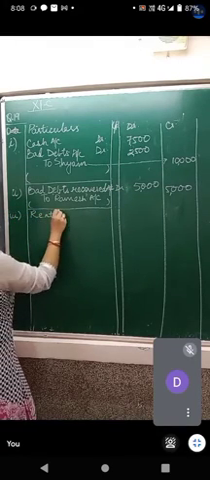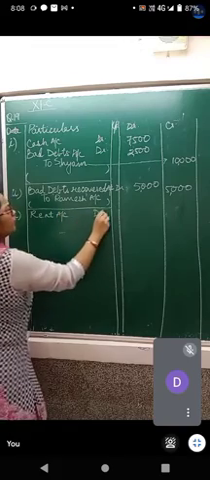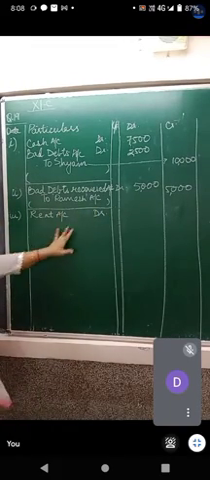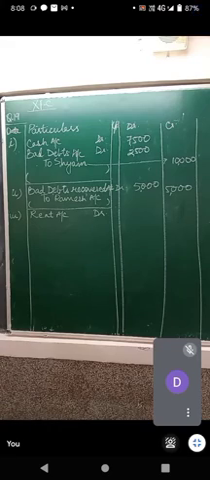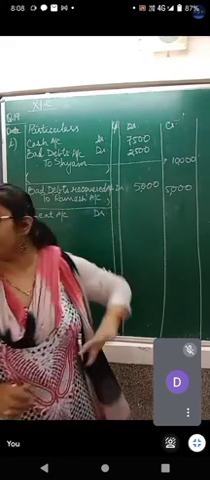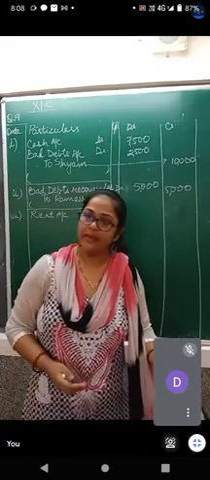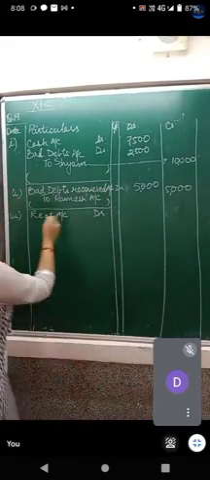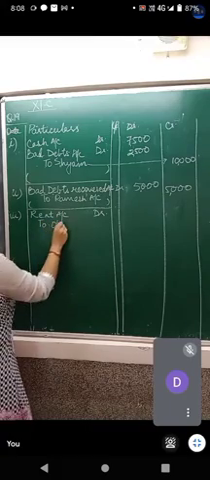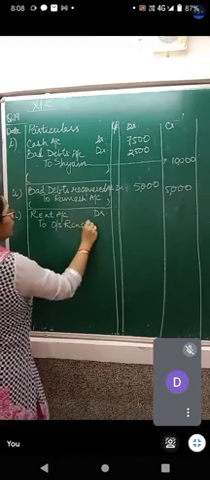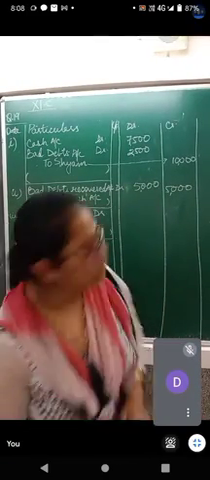Rent will be debited. Why? Because rent is a nominal account. Nominal account says expenses are to be debited, and because we have not paid cash against this, we have created a liability, and liabilities have a credit balance. So rent account debit to outstanding rent account. I hope this is clear to all. And for the narration, what will you write? Rent outstanding. And the amount is rupees 8,000.